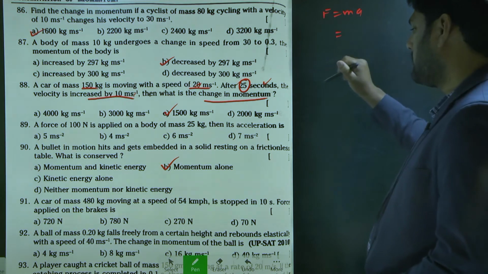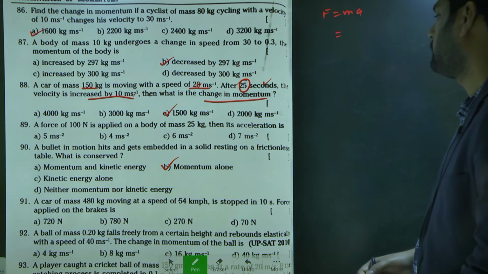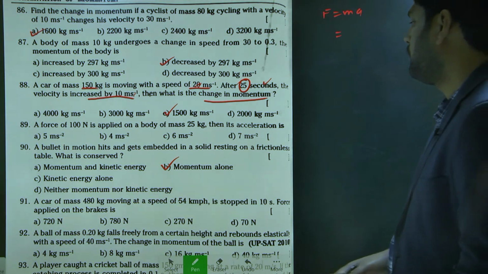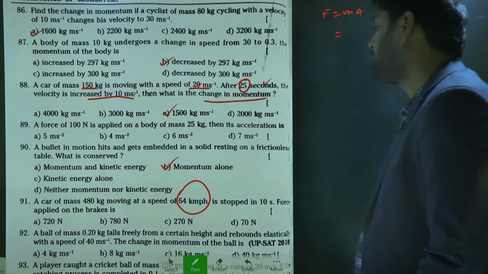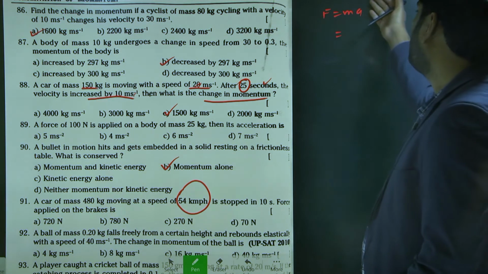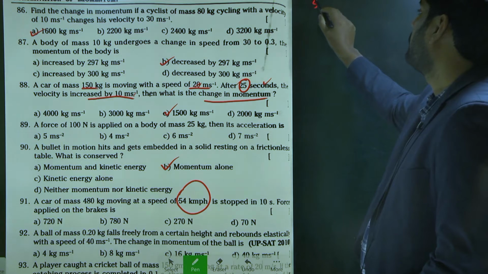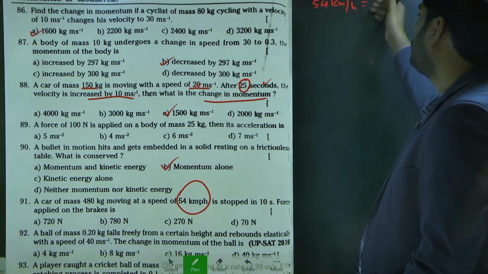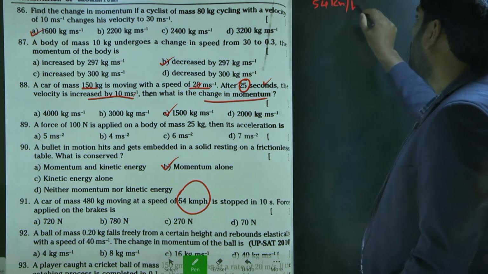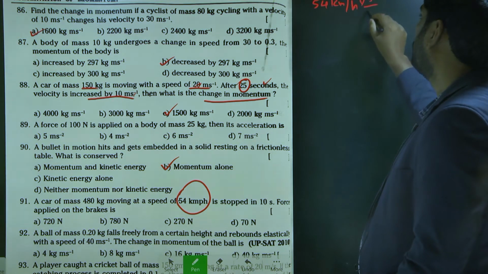But he is asking force. First, this is converted into meter per second. How do you convert 54 kilometer per hour into meter per second? By multiplying by 5 by 18.